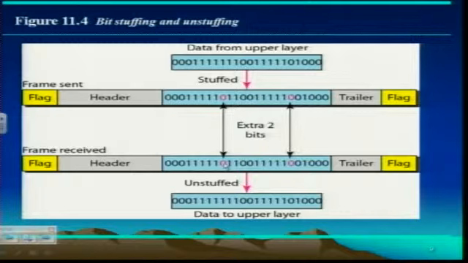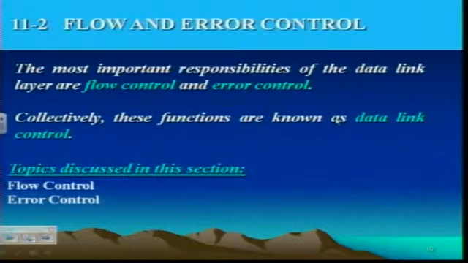A 0 is stuck in there, again another 0 is stuck in, and at the receiver end, again they're extracted. But at that point you would be able to see whether you really have 5 ones or not. So that way there's some additional possibility of checking for errors. Okay, so flow and error control.